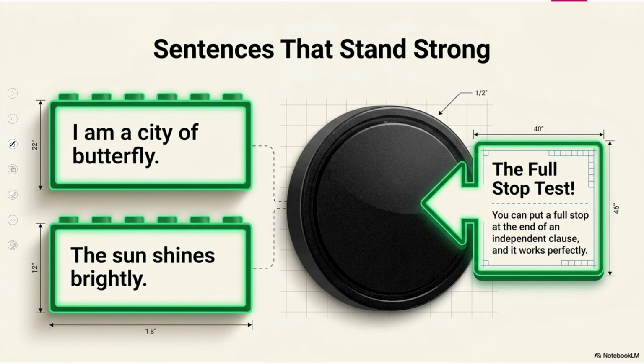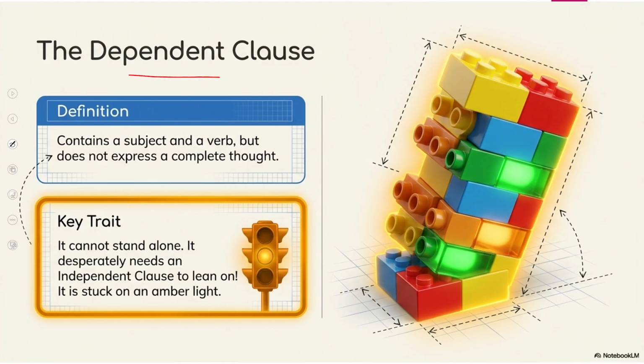Then we have an example. The sun shines brightly. If you look at these clauses, all these clauses are independent clauses because they can stand on their own. Then we have dependent clause.